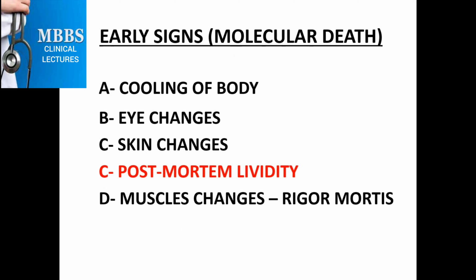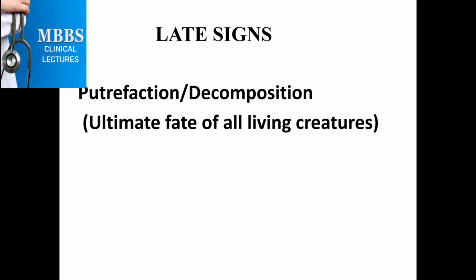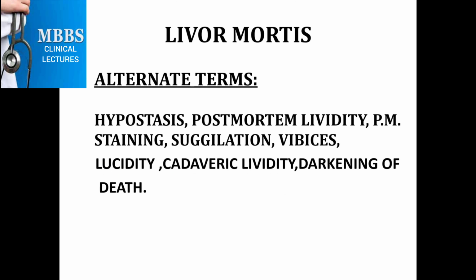Early signs are cooling of body, eye changes, skin changes, postmortem lividity, and muscular changes, that is rigor mortis. You have learned the first three, and today our topic is postmortem lividity. The late sign is decomposition of the body. Let's start with postmortem lividity. The different names we use for it are livor mortis, hypostasis, postmortem staining, vibices, cadaveric lividity, and darkening of death.